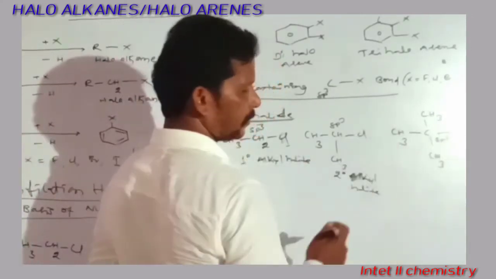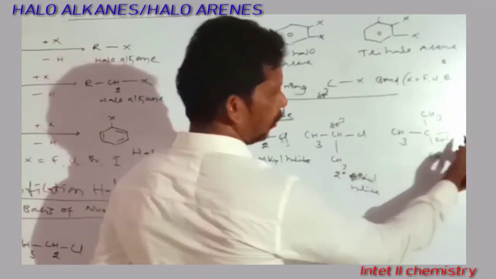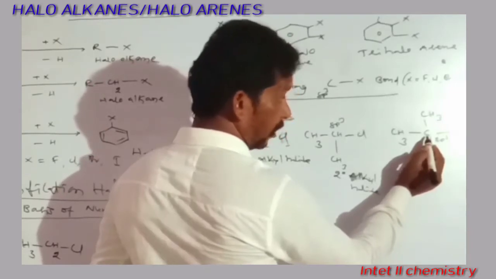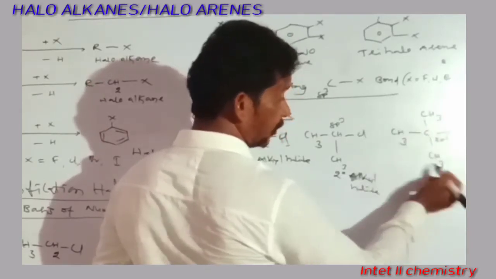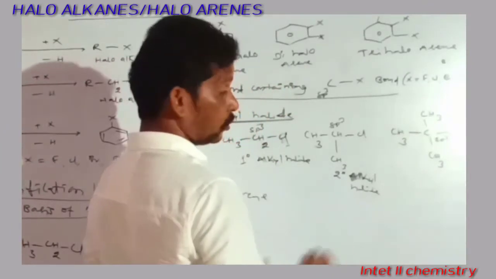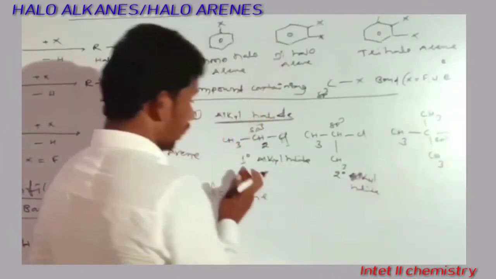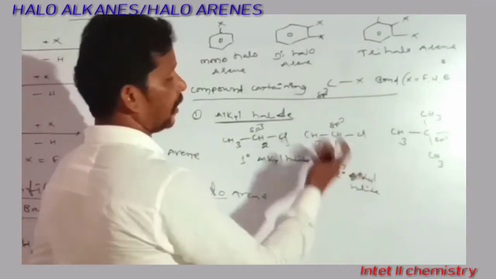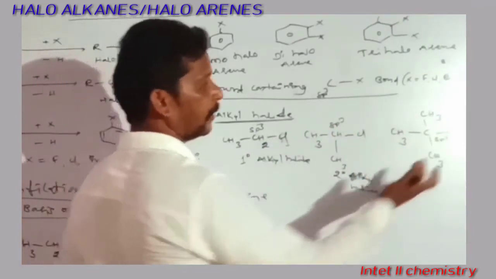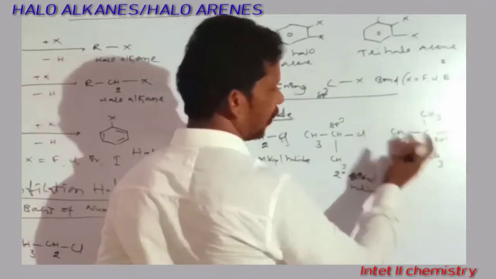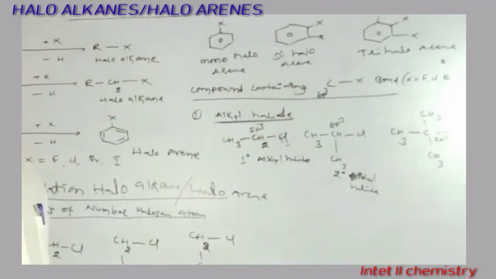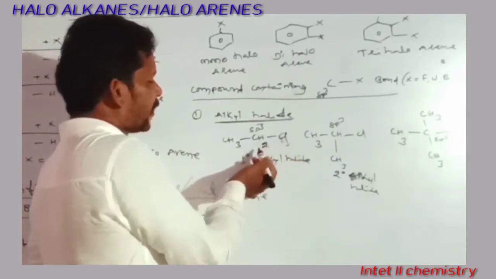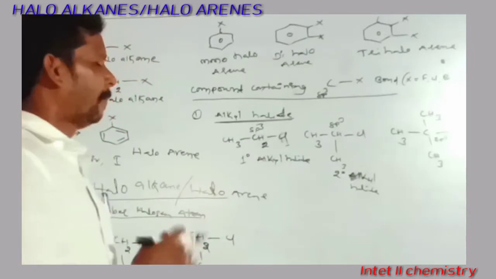Here, the halogen atom is attached to an sp3 carbon only, but this sp3 carbon is attached to other carbons. If it is attached to only one carbon, it is a primary alkyl halide. If it is attached to two other carbons, it is a secondary alkyl halide. If this carbon is attached to three other carbons, it is called a tertiary carbon. So if the halogen is directly attached to the primary carbon, it is called a primary alkyl halide.